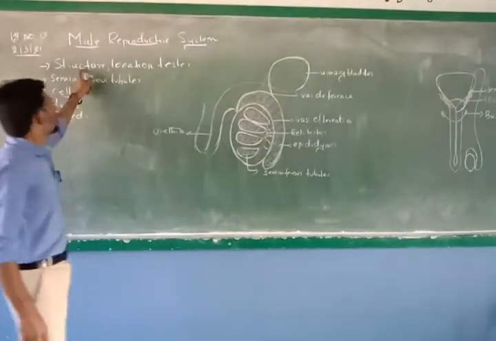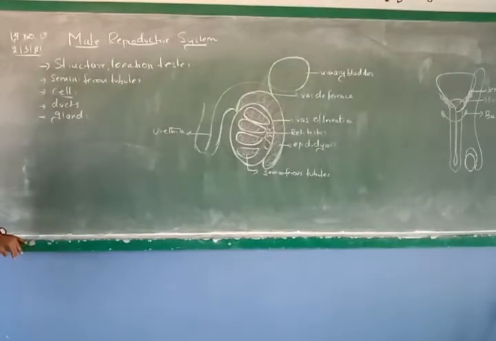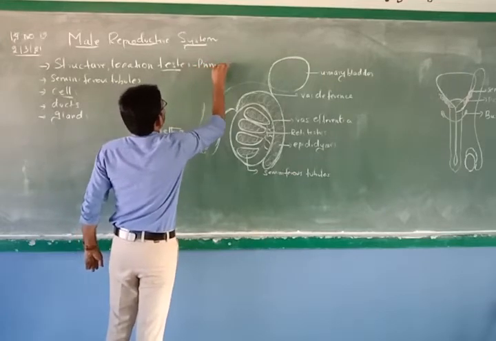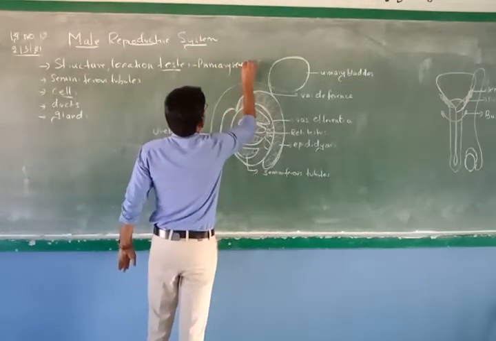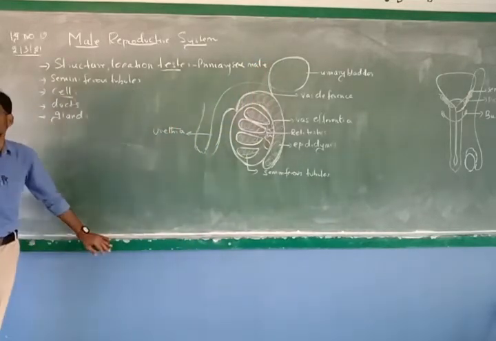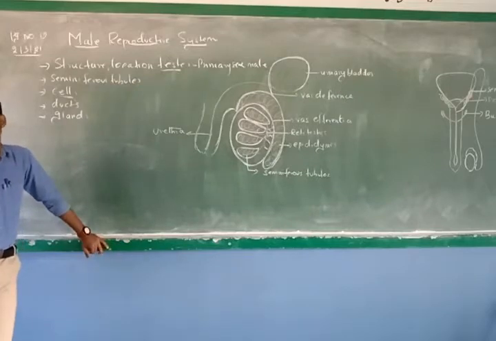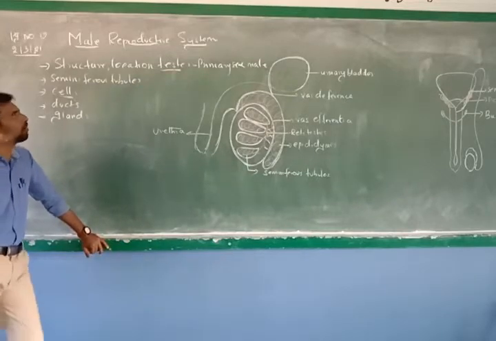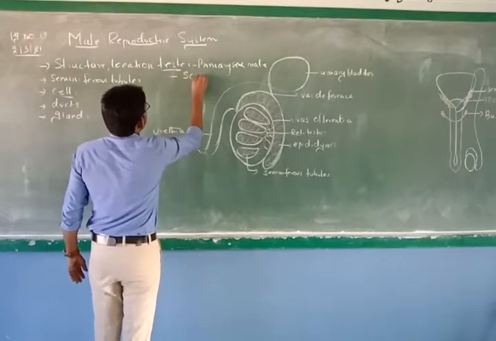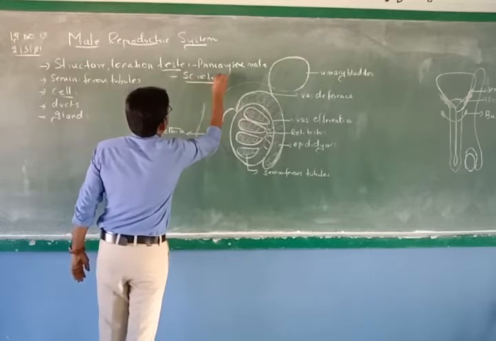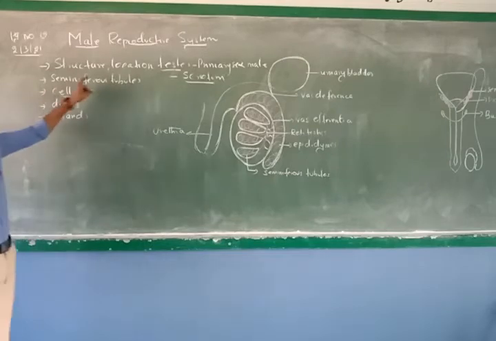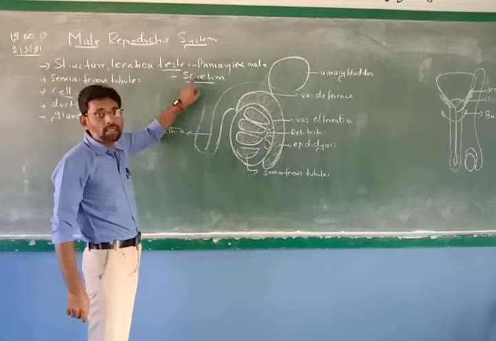Now the first one is the structure and the location of testes. As you know, testes are the primary sex organ in male, and all the secondary sexual characters are developed from this primary sex organ. Okay, right. So now, where are the testes located? The testes are located inside the sac-like structure called scrotum. Important 2 mark question. We will study afterwards. Listen. Now, the testes are located inside the scrotum sac.